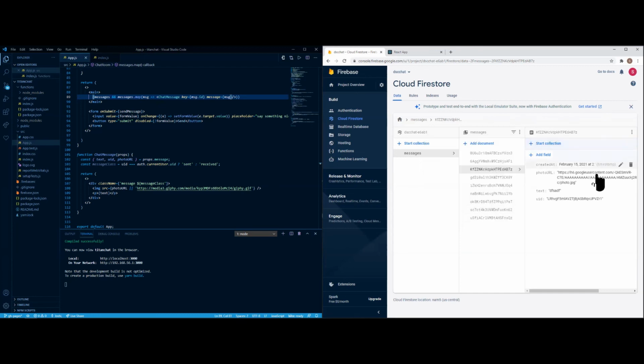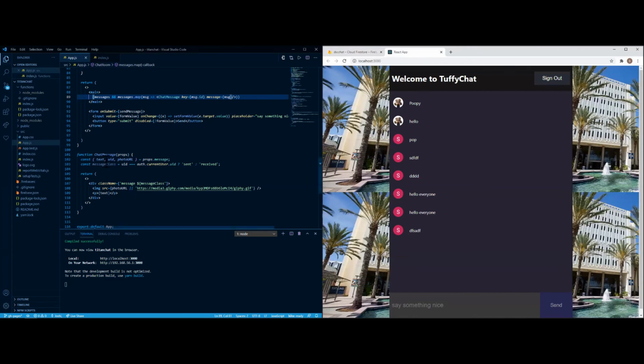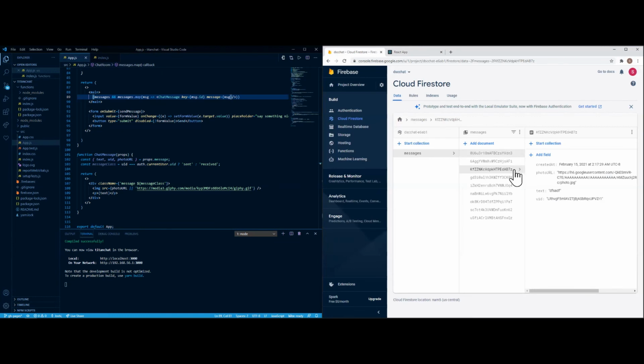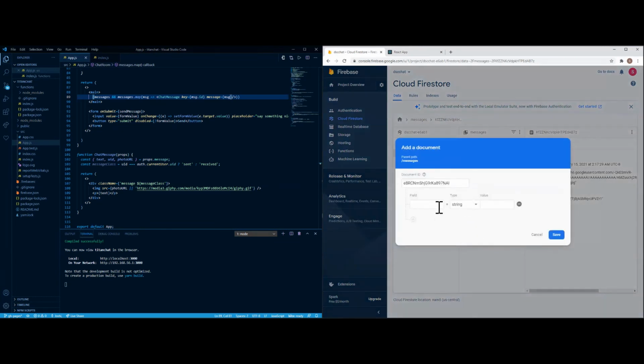That's fine. Well, at least we can see the reaction to itself, and I think I may have just made a tiny mistake because this should be on the wrong end. But let's also test one other thing. Let's add an auto ID. So I'm going to add text. We did it, kinda.